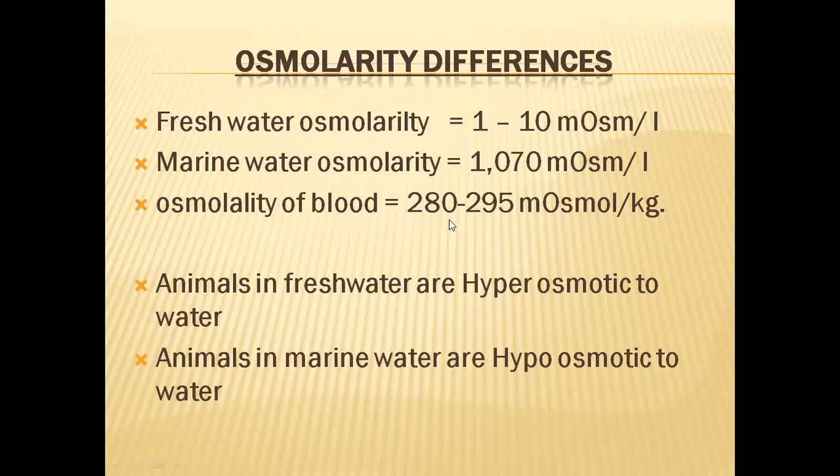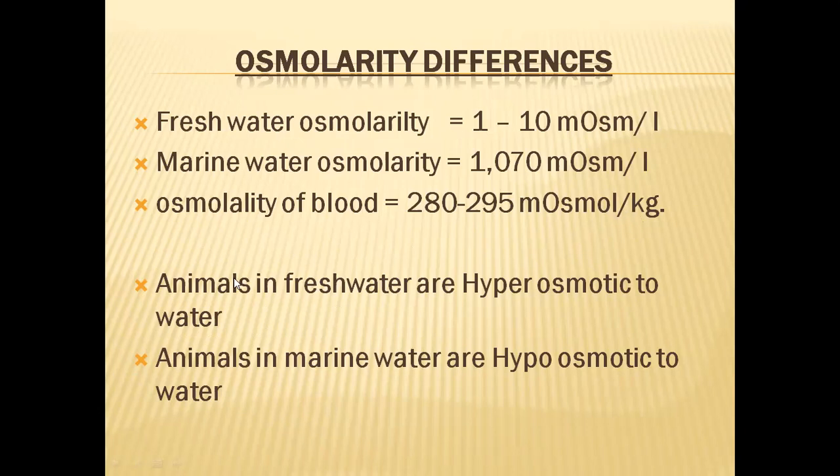In all living organisms, all the tissues have 280 to 295, or roughly 300 milliosmoles per kilogram, if we call it osmolality. If we call it osmolarity, then it is 300 milliosmoles per liter. When you use kg, you use the term osmolality. When you use liter, you use the term osmolarity. That is the difference, and there is no big difference between kilograms and liters.